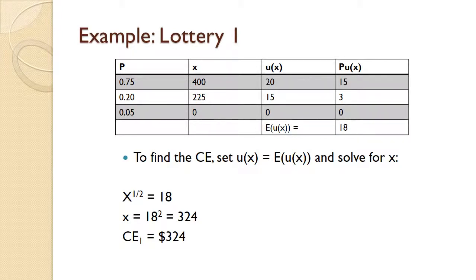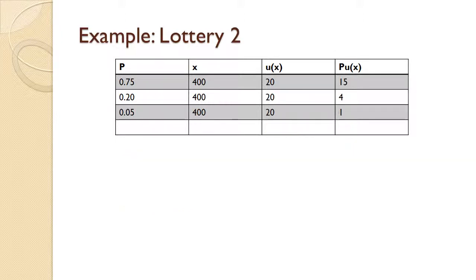And to find the certainty equivalent for this lottery, we're just going to set the utility function, x to the 1/2, equal to the expected utility, 18. We square both sides and we find that x is equal to 18 squared, which is 324. Therefore, this consumer's certainty equivalent for Lottery 1 is $324. He values his current situation at $324.